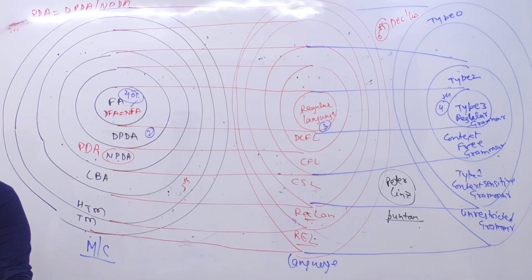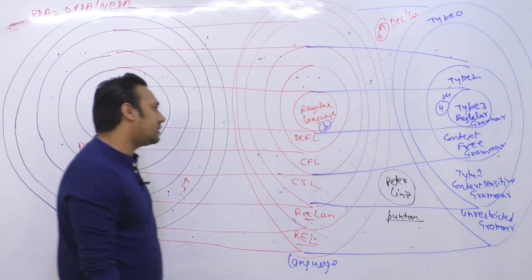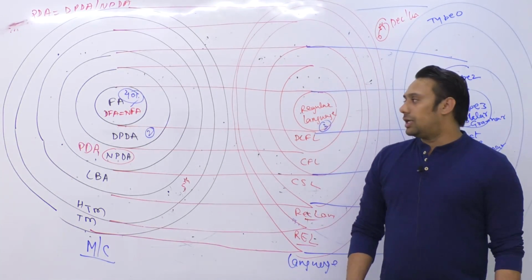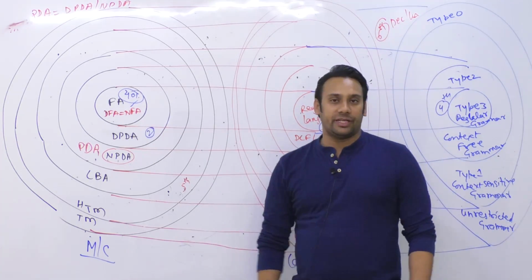So now we can start our first chapter, because this was an introduction chapter. In the introduction chapter I just covered the overview of the subject, the things that we are going to study. Now your first chapter is deterministic finite automata.